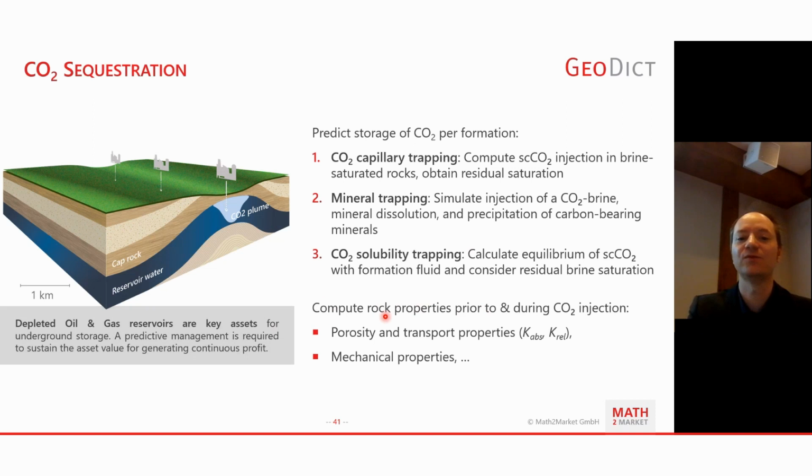Okay, so if you have computed mineral dissolution or precipitation, you can compute rock properties prior to and during the CO2 injection, meaning we are changing the geometry. So we can also compute the change in porosity and the transport properties, but also the mechanical properties and whatever else you want to look at with GeoDict.